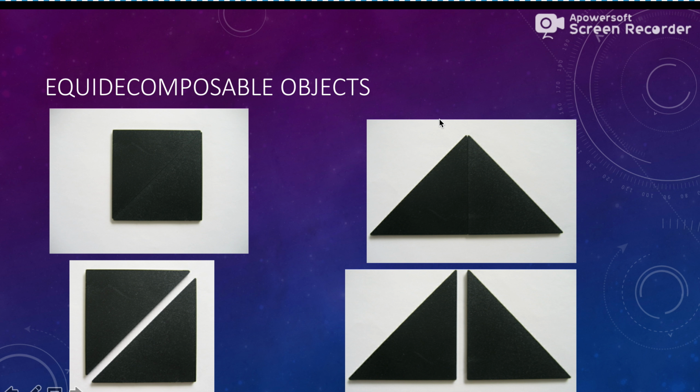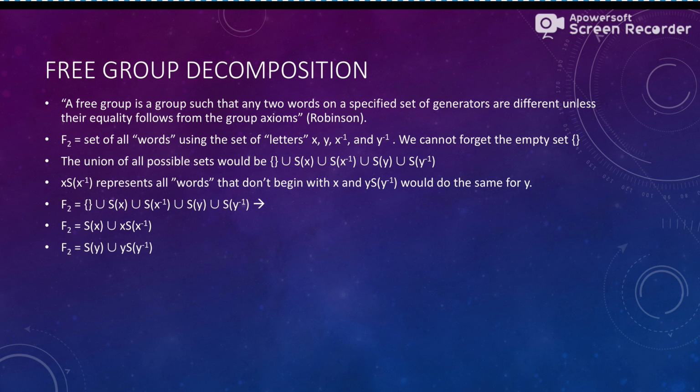So we can also do it in reverse. Say we want to go from this triangle to this square. We cut it up, rearrange it, and we get the square we started with. It's basically a little crash course in equidecomposable objects. And then from there, we will get into the free group decomposition.